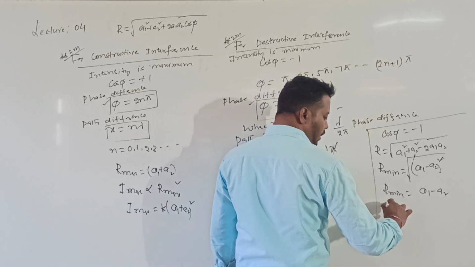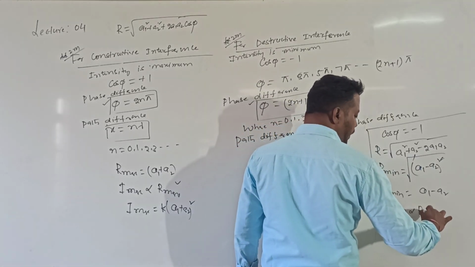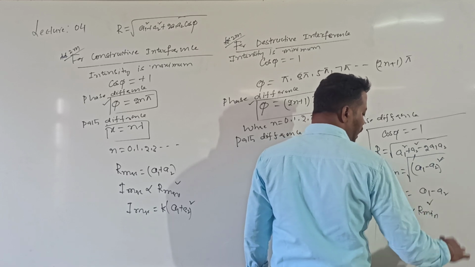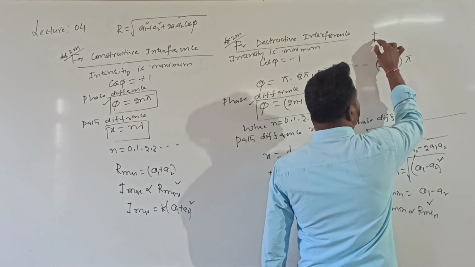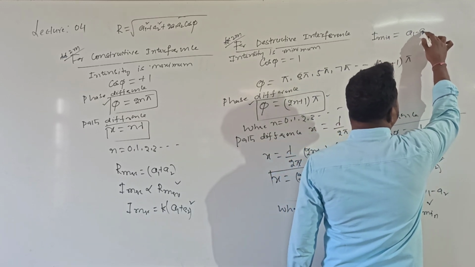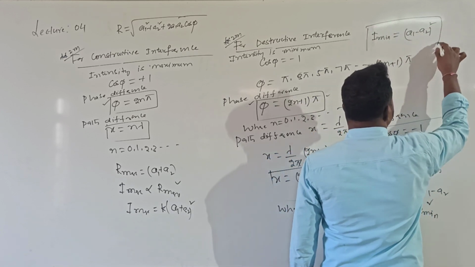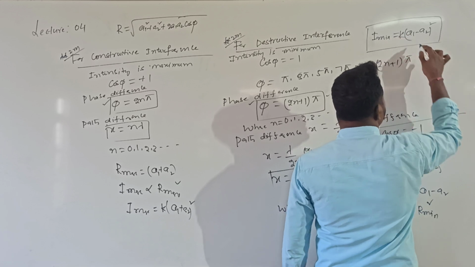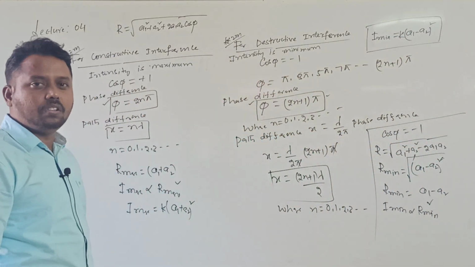And what is the formula for I minimum? I minimum is directly proportional to R minimum square. Therefore, can I write for destructive interference, I minimum value is a1 minus a2 whole square, K into a1 minus a2 whole square, where K is a constant.